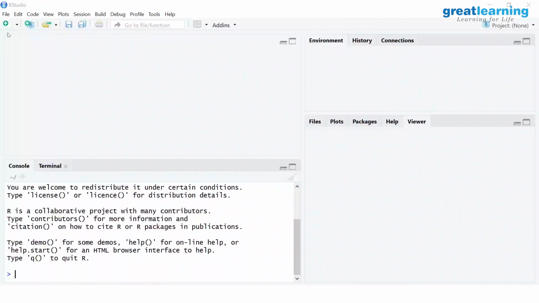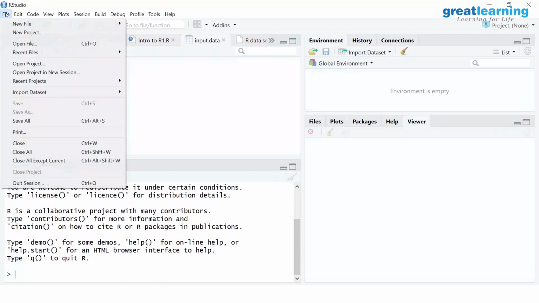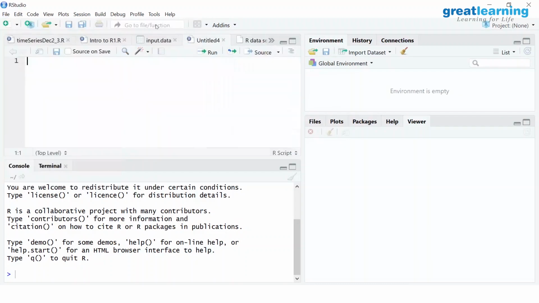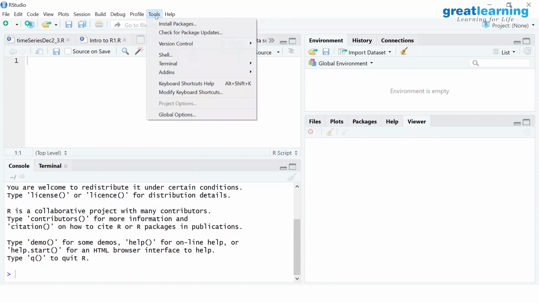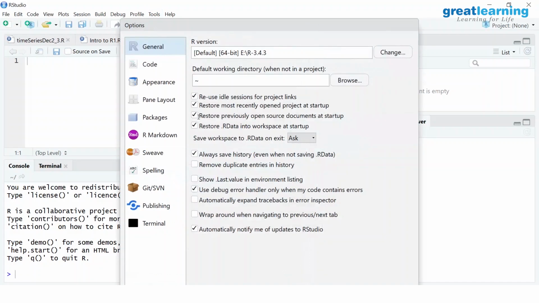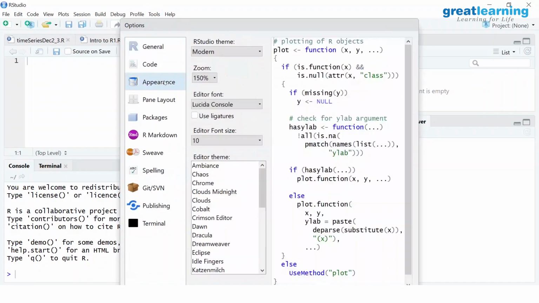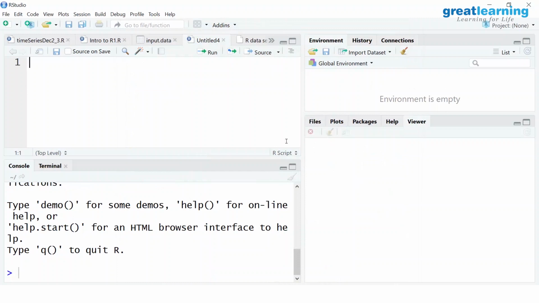That is a different, beautiful thing you can do here, but you have to write a small script. I'll show you R first. If you wish to, I can make this much bigger. Can you see this? Or I can go to Tools and Global Options, and for your information and clarity, set the font size to, let's say, 14. So you may be able to see.